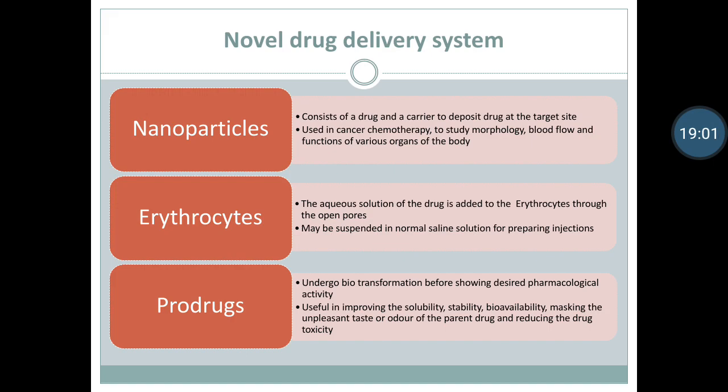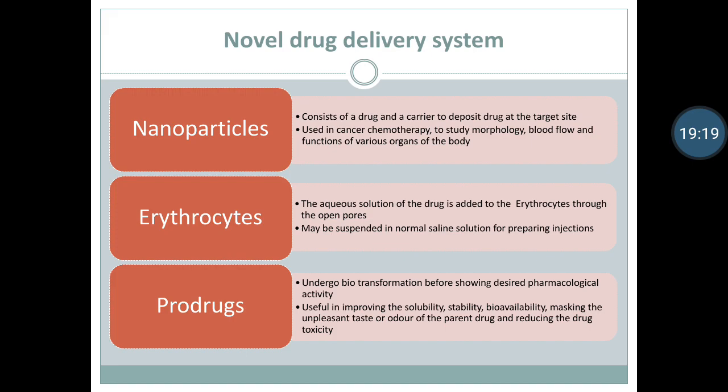Prodrugs. The compounds which undergo biotransformation before showing desired pharmacological activity are called prodrugs. They are generally esters or amides of the parent drug.